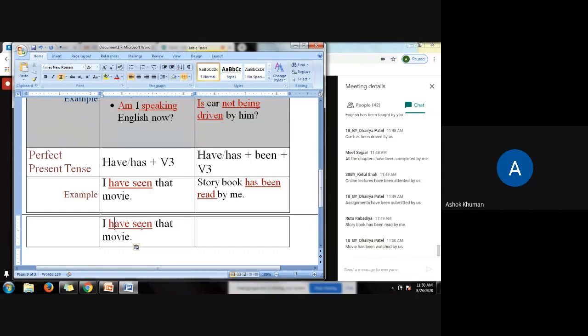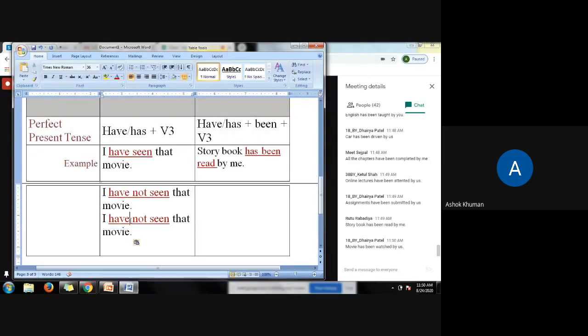So have and seen, there are two words. The movie has been watched by us. Very good. So have is the first auxiliary, so not will be put here after the first auxiliary. And then in the interrogative, have will be at the beginning. H will become capital. I will remain capital because I always occurs in capital form in the sentence. But don't forget to put a question mark at the end.